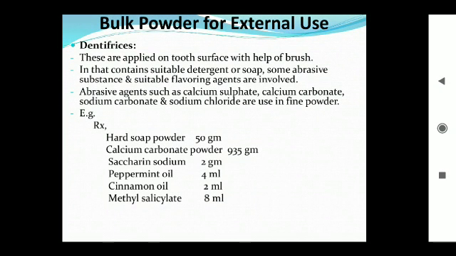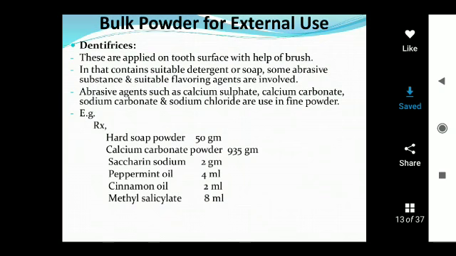By the use of these dentifrices, the appearance of teeth is enhanced, and debris or any material present on the teeth can be removed. They remove bad odor from the mouth, clean the teeth and reduce the bad odor. They are available in different types of dosage forms and are easily applied to the brush.